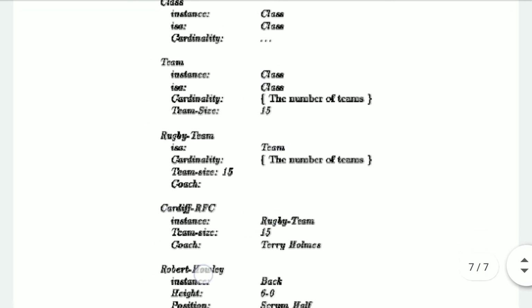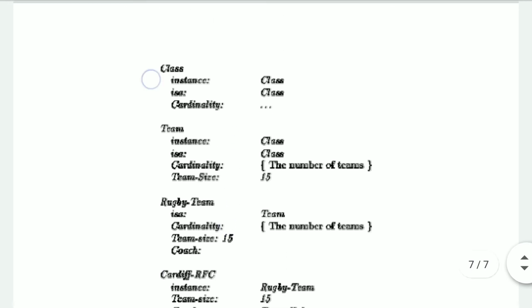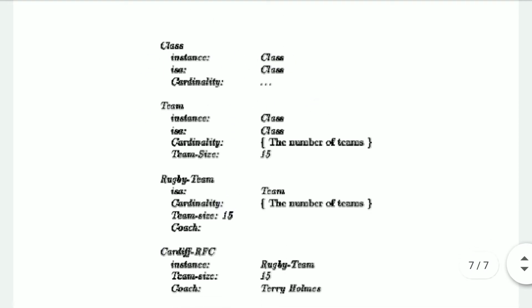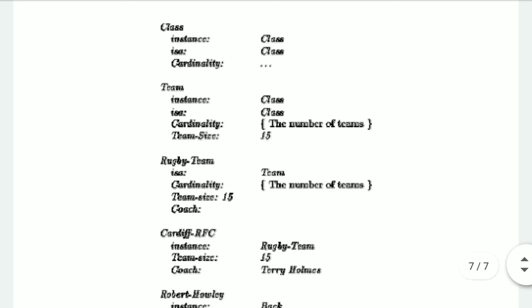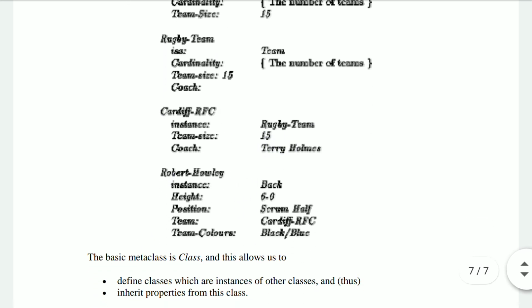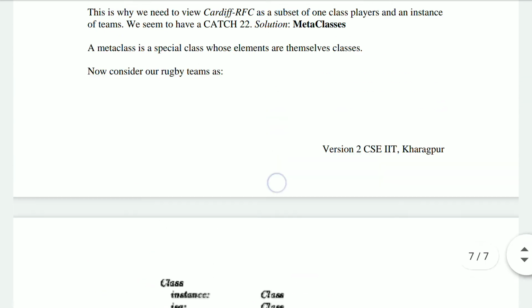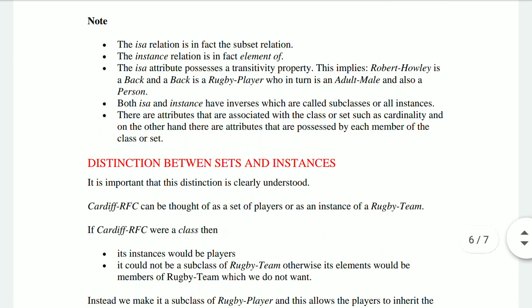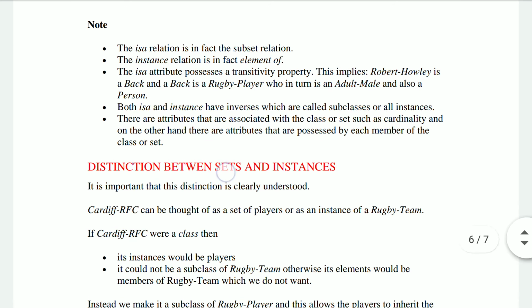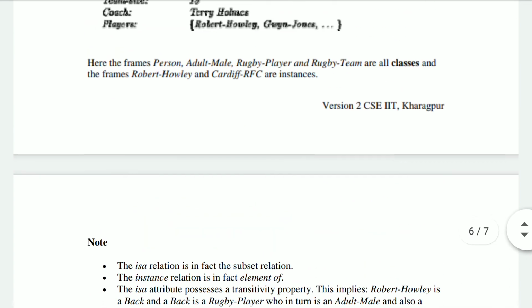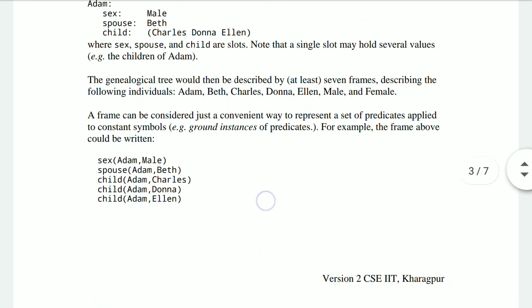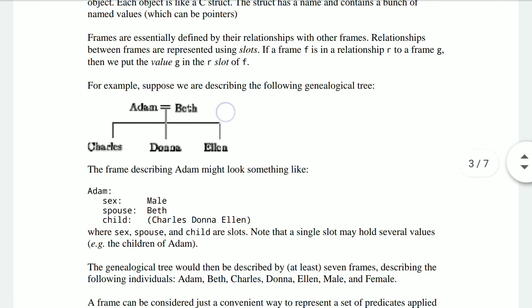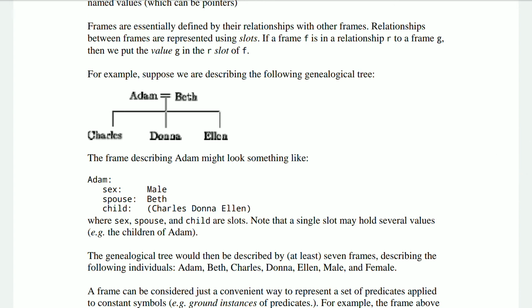We are having a representation of the frames out here, gradually moving from the higher class to its team, then to the rugby team, then to that particular rugby team, and a particular player who belongs to that particular rugby team. If we talk about that, how are you going to represent this distinction between sets and instances for a particular genealogical tree, as in the case of Adam, then what are you going to do.